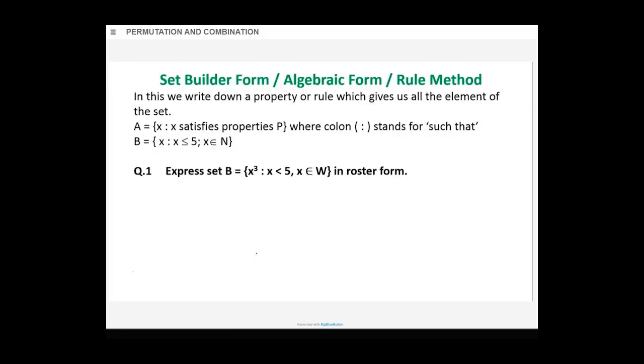I hope you know all these definitions: natural number, whole number. Or I have to tell you. Whole numbers are 0, 1, 2, 3, 4. Natural numbers are 1, 2, 3, 4. 0 नहीं आता natural में. Okay?